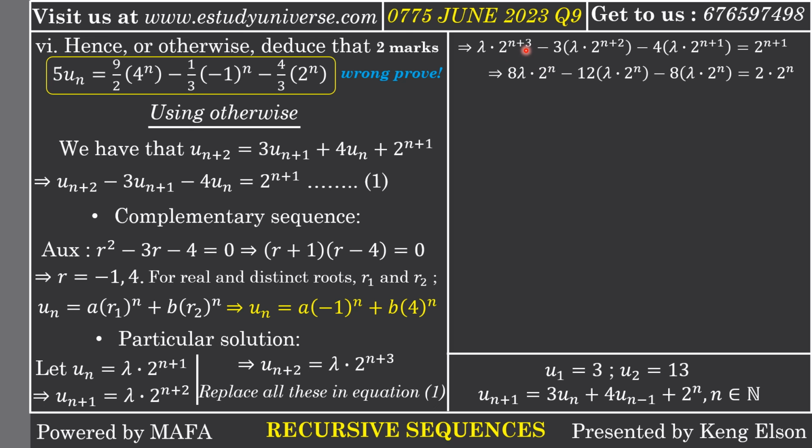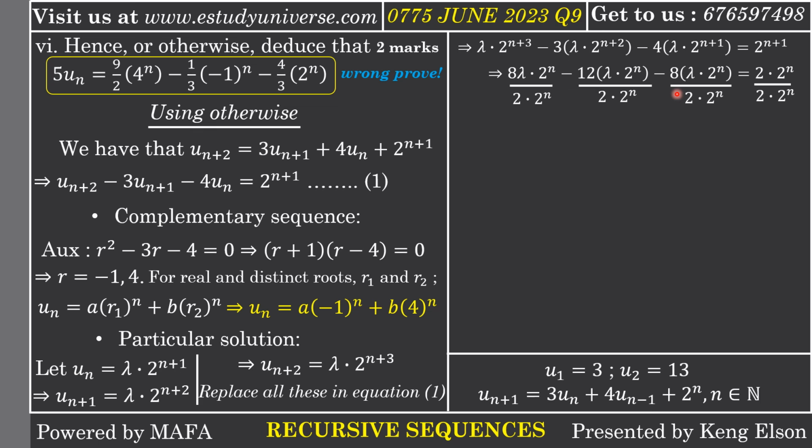2^(n+3) is 2^n times 2 cubed. 2 cubed is 8, so I multiply the 8 with lambda and I'm left with 2^n. I do the same thing here, where 2^(n+2) is 2^n times 2 squared. 2 squared is 4 times 3 is 12, and then here we just have 2^n times 2, and the 2 times the 4 is 8.